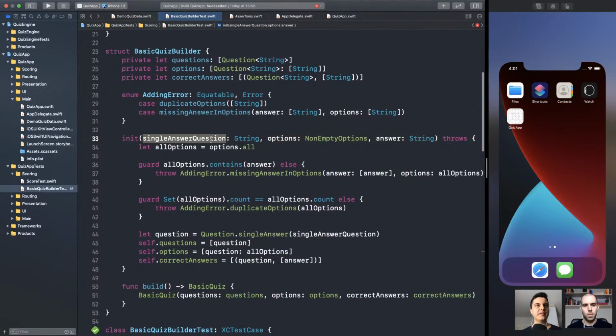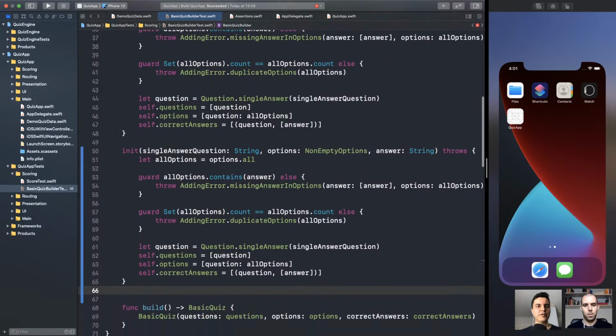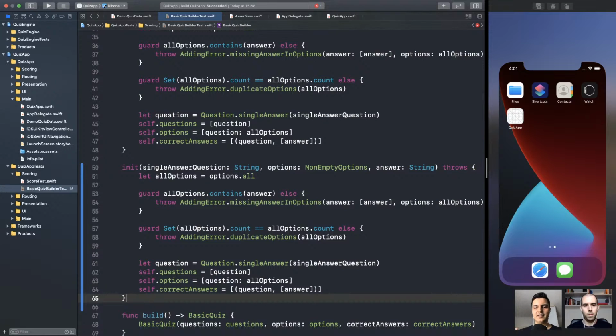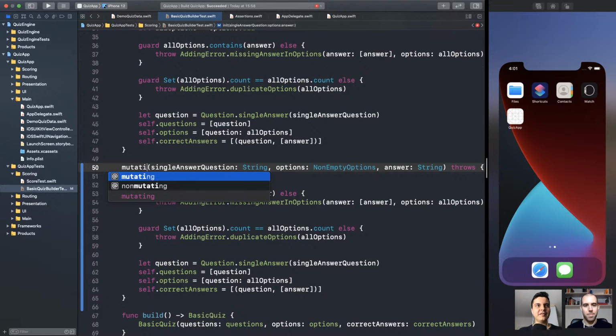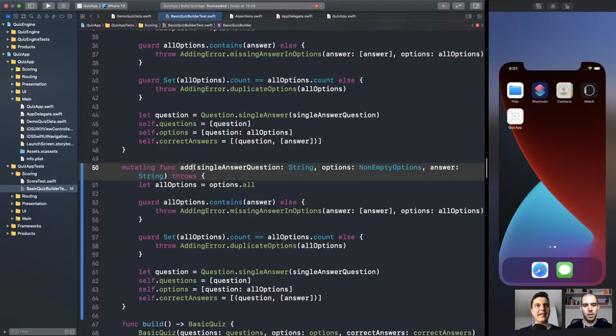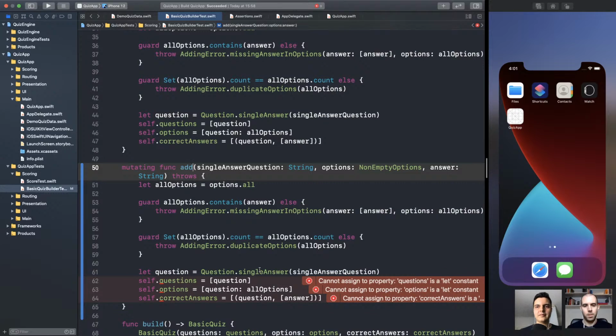I'm just going to copy this code here for now. Then we can deal with the duplication. First, make it work. Then make it right. Make it work. Then make it fast. That's the order. So we have a mutating function, add, like this, with the same logic here. Make sense? Okay.